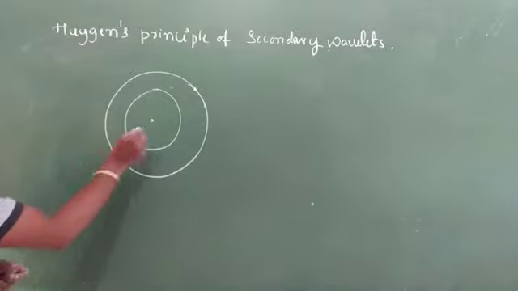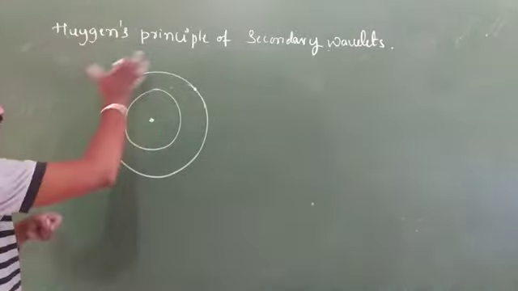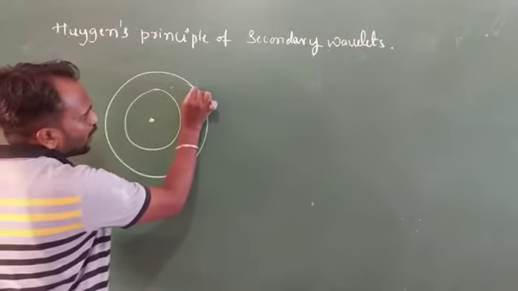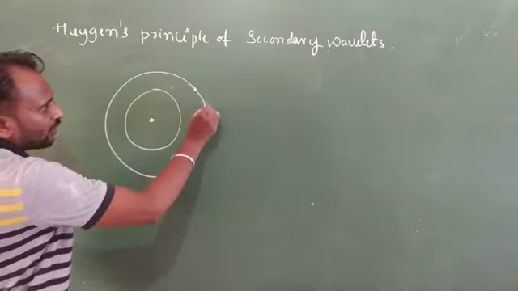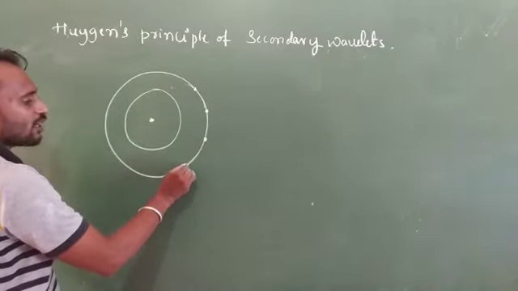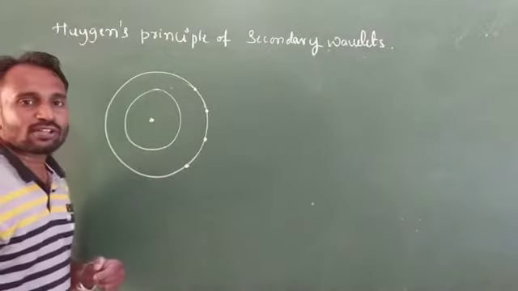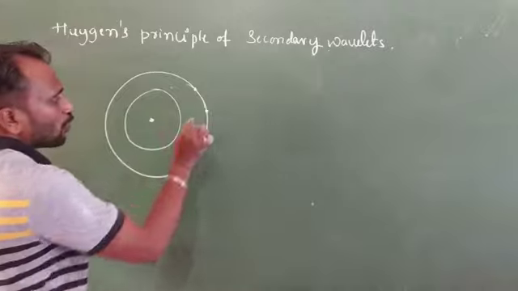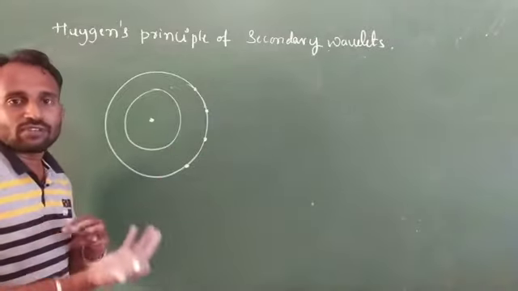For example, here is a point source and here we get a spherical wavefront. This is one point present on this spherical wavefront, another point present on the spherical wavefront, another point, another point. So these points produce secondary wavelets.